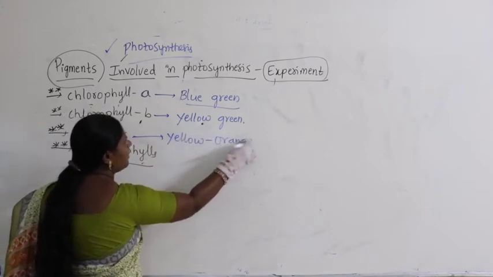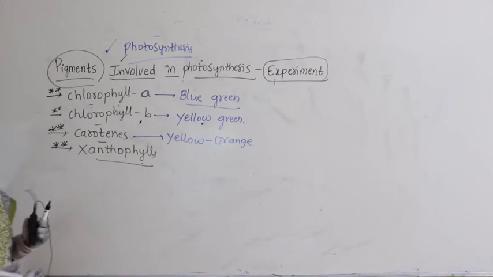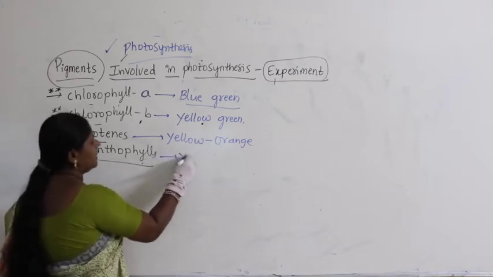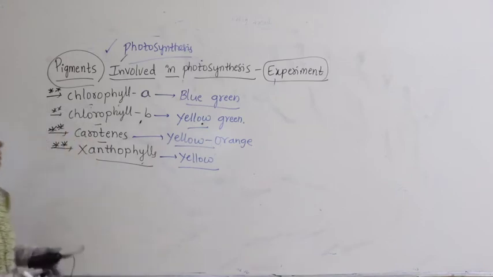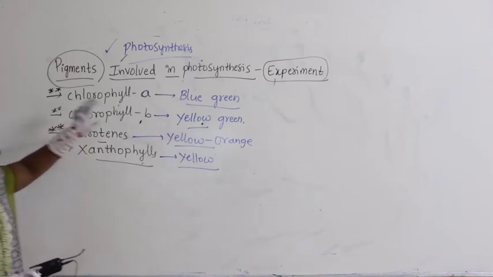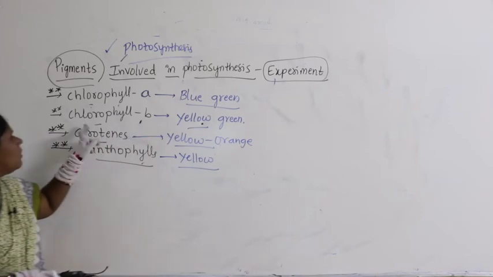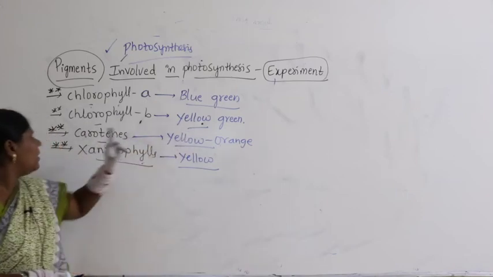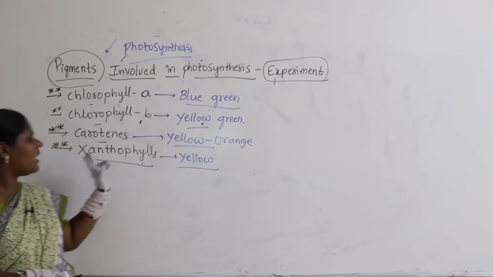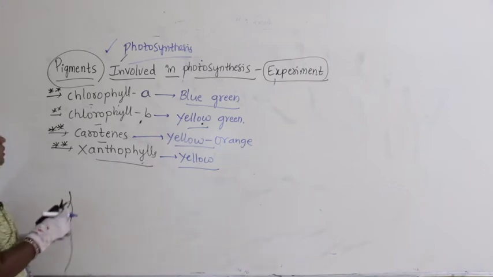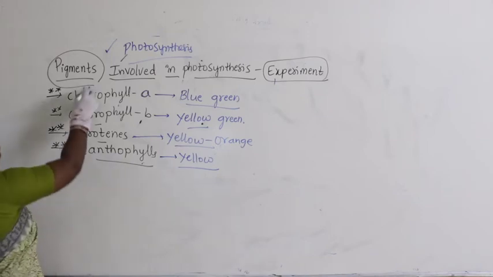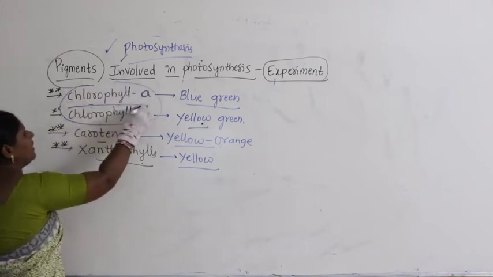They are expressed in a combination of yellow and orange, or yellowish red sometimes, and xanthophylls express purely in yellow color. So chlorophyll A is bluish green, chlorophyll B yellowish green, carotenes yellowish orange, and xanthophylls yellow.